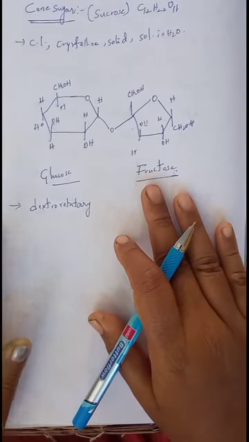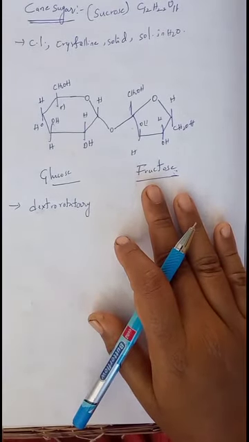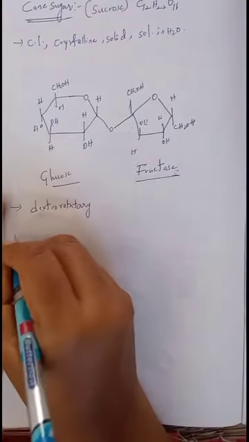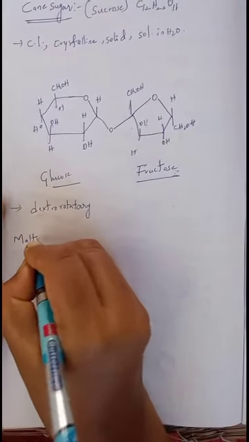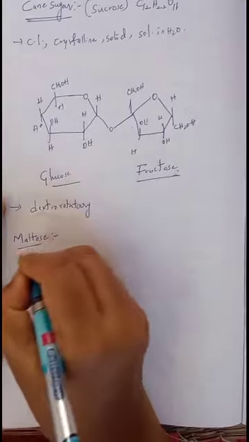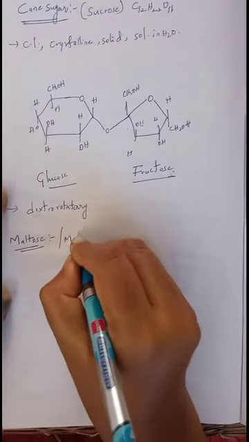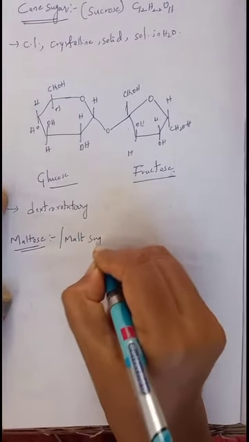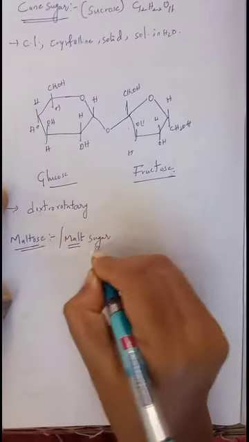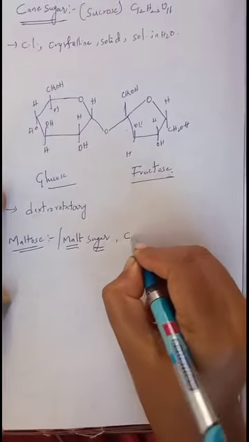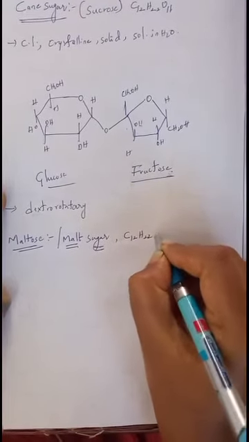Next, another important carbohydrate is maltose, also known as malt sugar. Its molecular formula is C12H22O11.